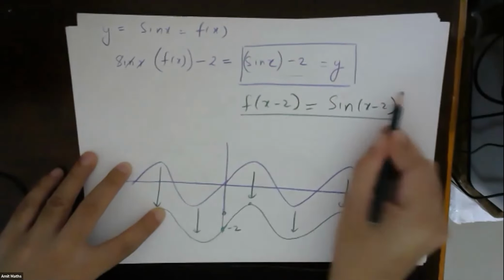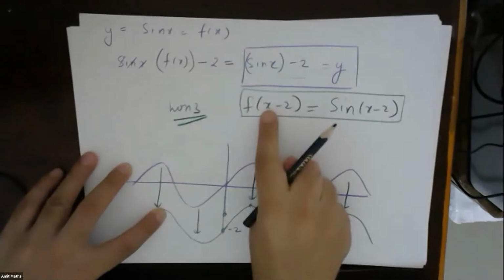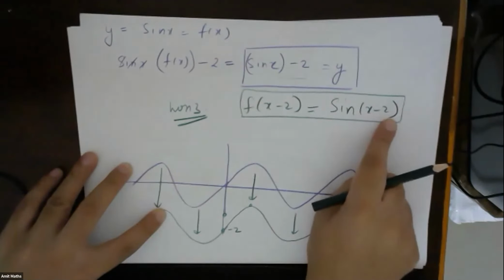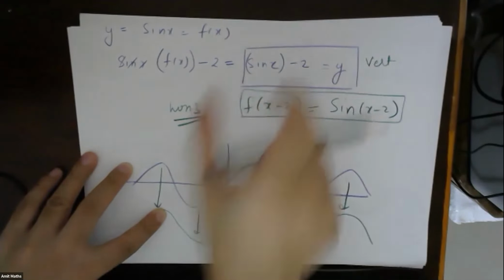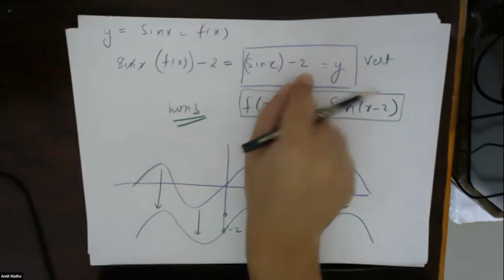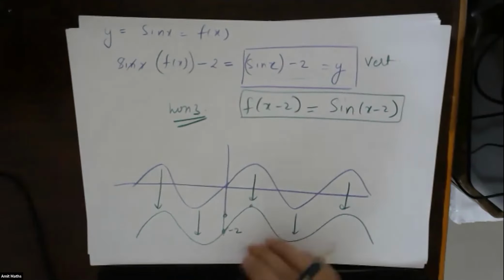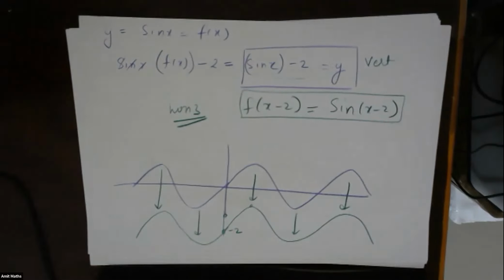This is the case of horizontal shift, where something is added or subtracted to the x. And this is the case of vertical shift, where we are adding or subtracting something to the function. So you understood the difference between horizontal shift and vertical shift. I hope this is clear now. Okay, fine, very good. Now see.